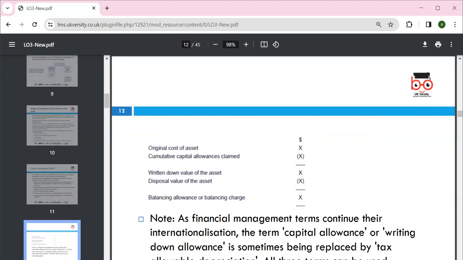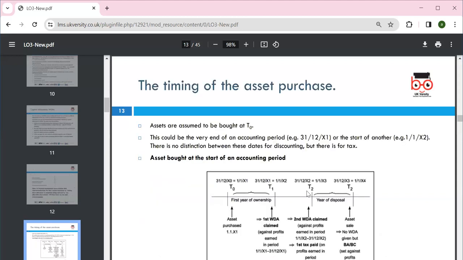Okay, so the original cost of the asset, the cumulative capital allowance claimed, the written down value of the asset, and the disposal value of the asset. If we have a balancing allowance, we can claim it, and we look at it according to the category of the asset, whether it falls under short life assets or main pool assets. Okay, so assets are assumed to be bought at T0 and could be at the very end of the accounting period, or at the start of an accounting period.